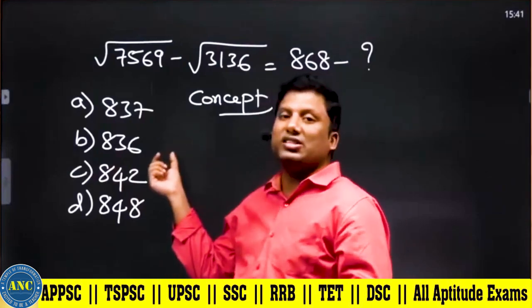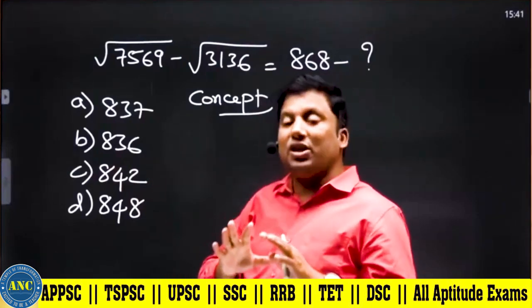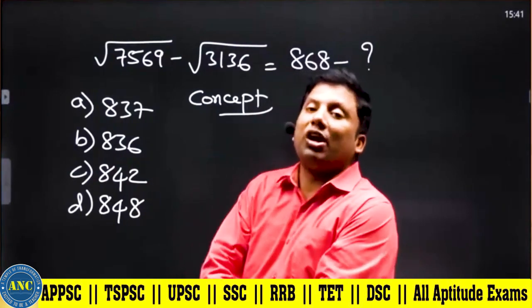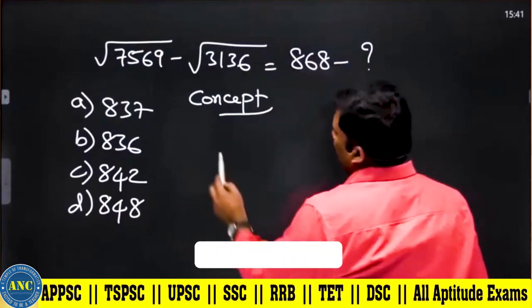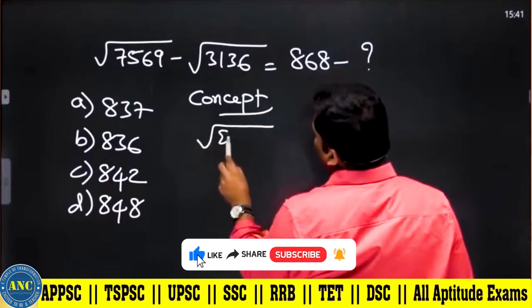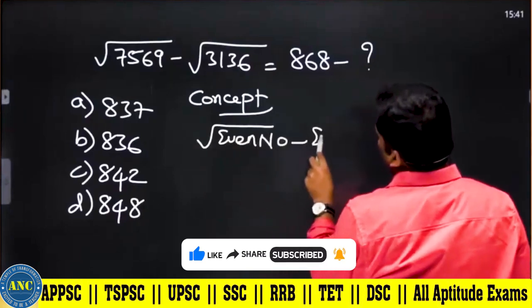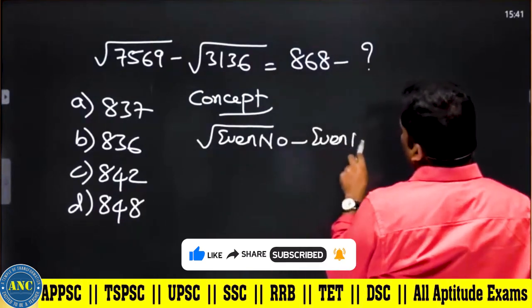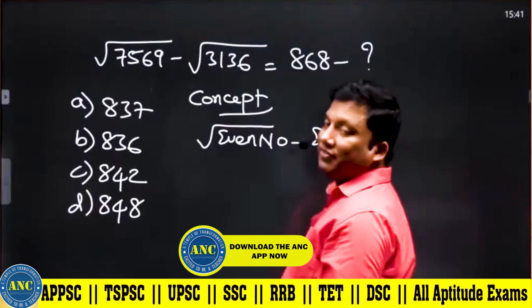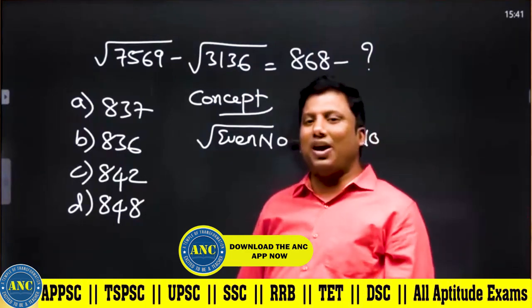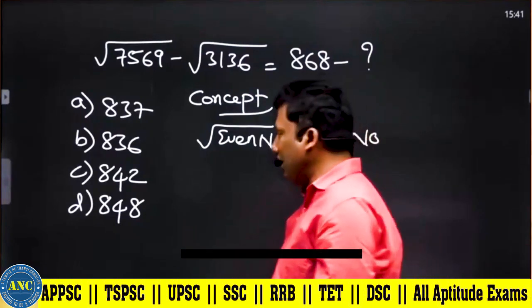If I am teaching something in the class, that is something which will help you with a lot of variety of problems. Concept: square root of an even number. The square root of an even number is always an even number. Root of 16 is 4. Root of 36 is 6. Root of 1225 is 35.